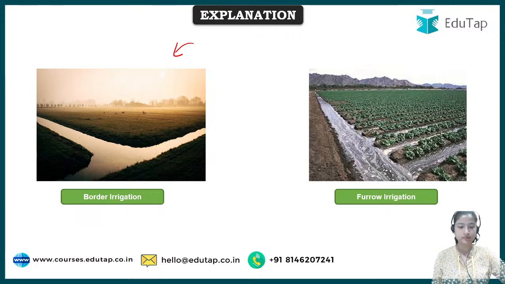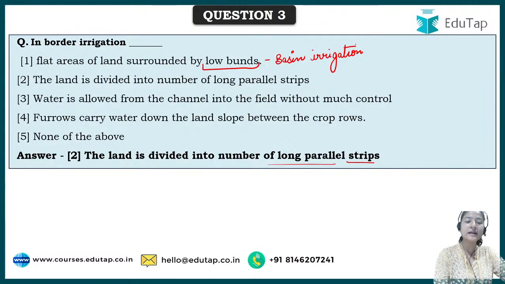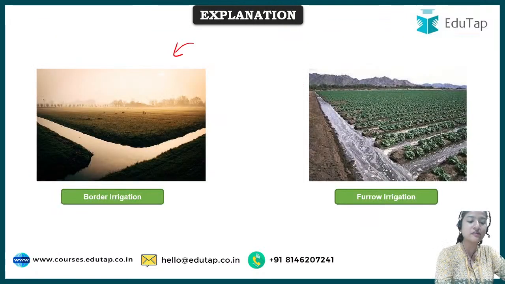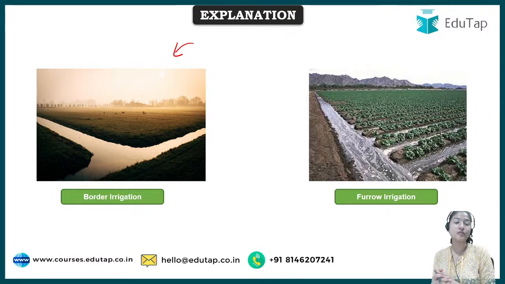I hope this is clear. What is border irrigation? The land is divided into a number of long parallel strips. These parallel strips are formed, and they are quite long, covering the space where the crop has to be cultivated.